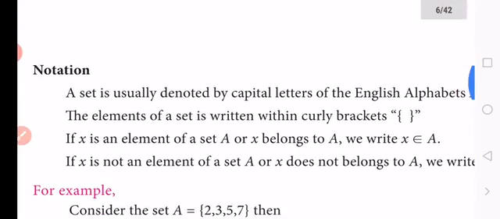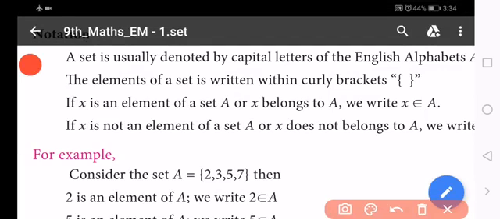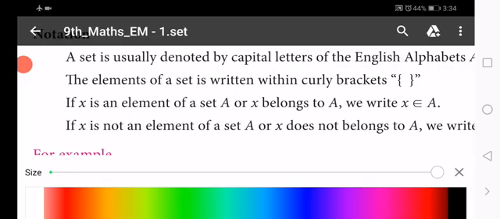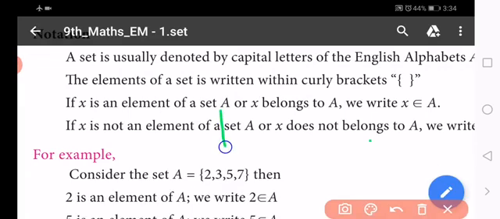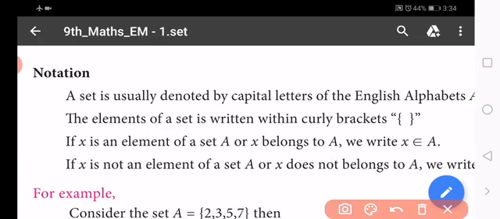And the next one, the set notation. So the next concept is the set notation. Notation of a set is very important because in the number system we use 4 symbols: addition, subtraction, multiplication, division.